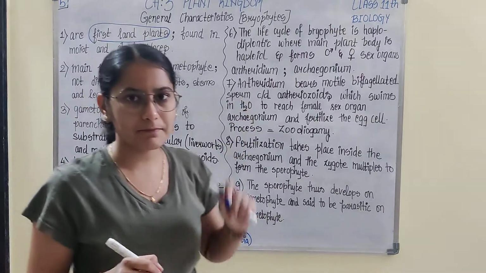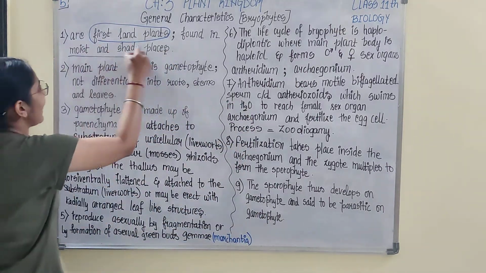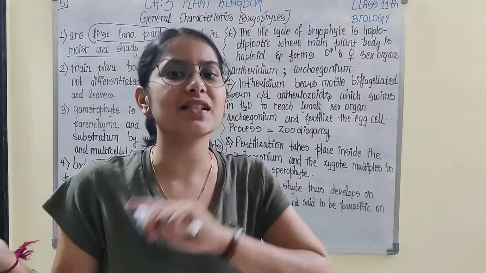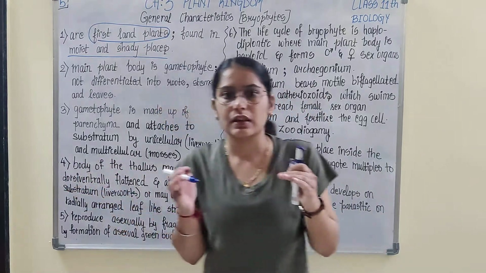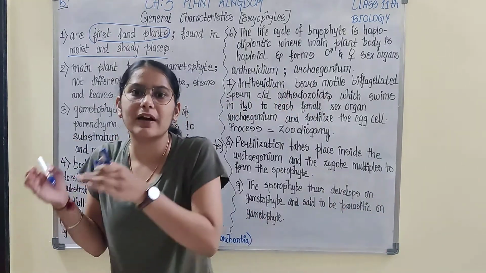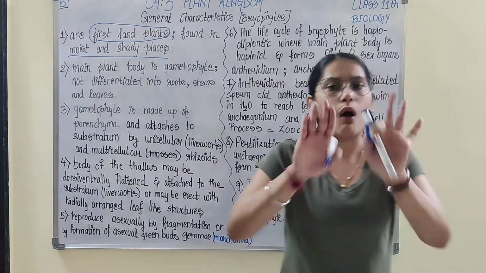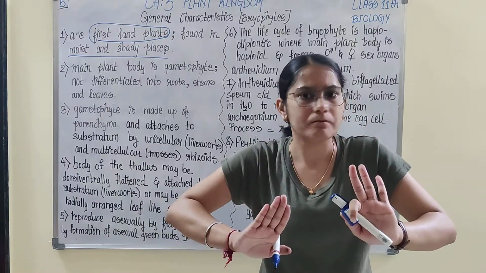This you have to remember. Next, they are found in moist and shady places. Since this is a transition, they are moving from the aquatic environment towards the terrestrial environment. Although they have not moved completely, they are trying.